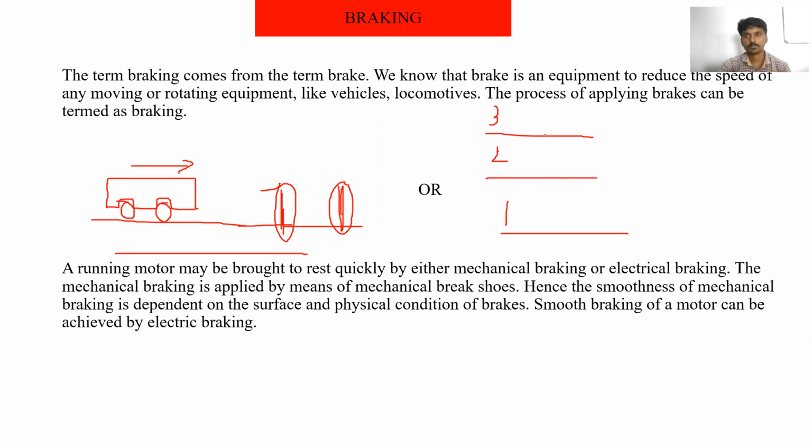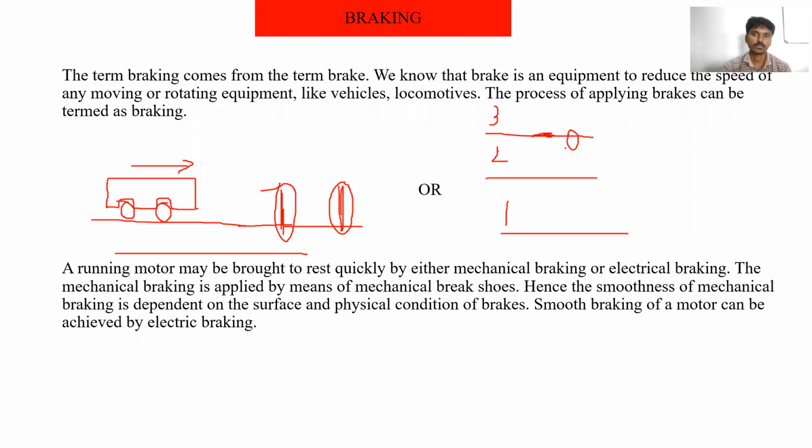If we must stop at the exact position, and the lift comes and stops here, is there any use with this one? If the lift is not stopped at the exact position, what will happen? There are no results. If it has to stop at the third floor at the exact position, but stops a little ahead or behind, what does that mean? It must stop exactly at this position. Then only the passengers, the customers, can go outside and enter inside.